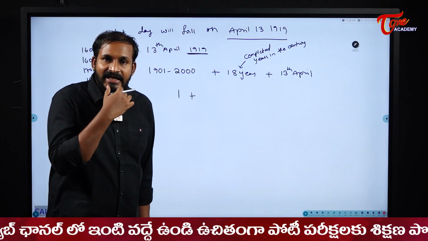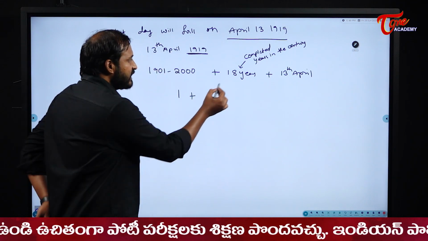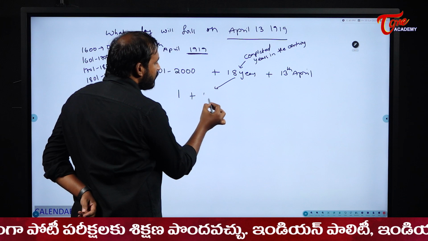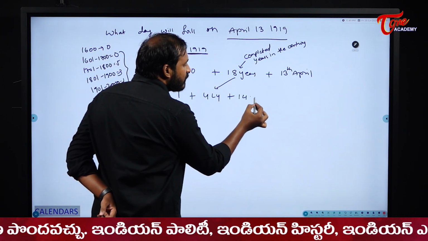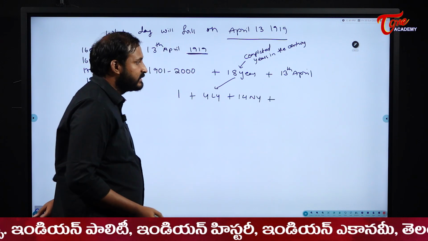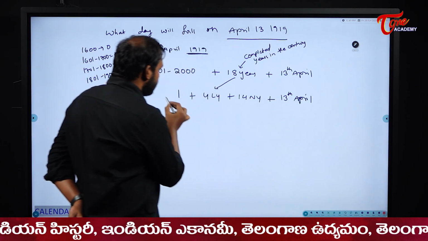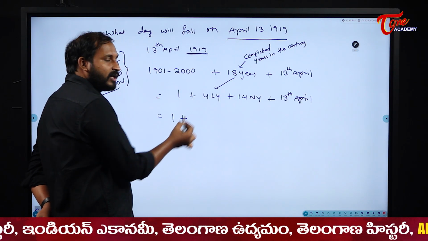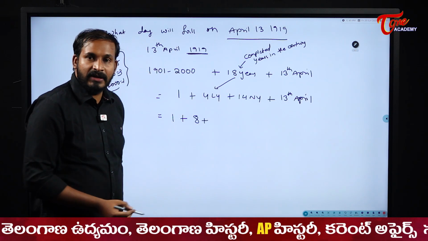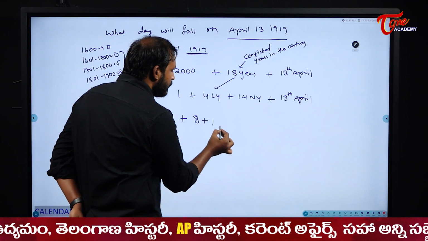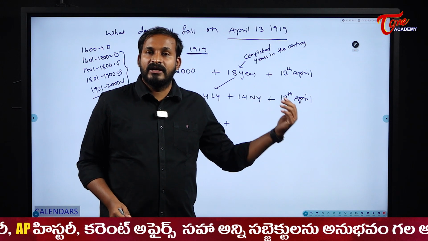In 18 years how many leap years will we have, students? 18 by 4, the quotient is 4. So in these 18 years we will have 4 leap years, and out of 18, if 4 are leap years, how many normal years? 14 are normal years. Plus 13th of April. Now please see here, 1 plus 4 leap years. How many odd days will we have? 4 into 2, 8. Plus 14 normal years, 14 into 1, 14. Plus, it is in the month of April, right? That means I need to write the codes till April.